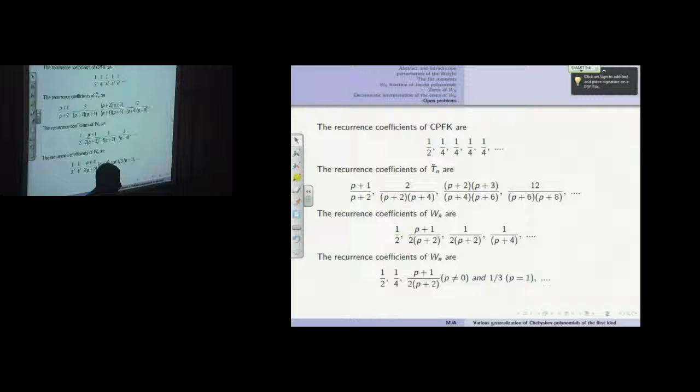I mean, you cannot deal with another form. Why? Well, I tried others. I tried U2, the Chebyshev polynomial of the second kind. It doesn't match. If you change 3 over 4 to something else, I didn't find any good result, explicit recurrence coefficients, etc. Then you have to explain this fact. There is no other possible choice.